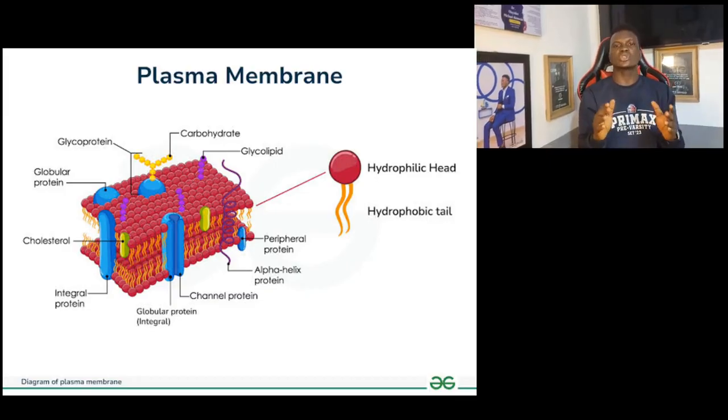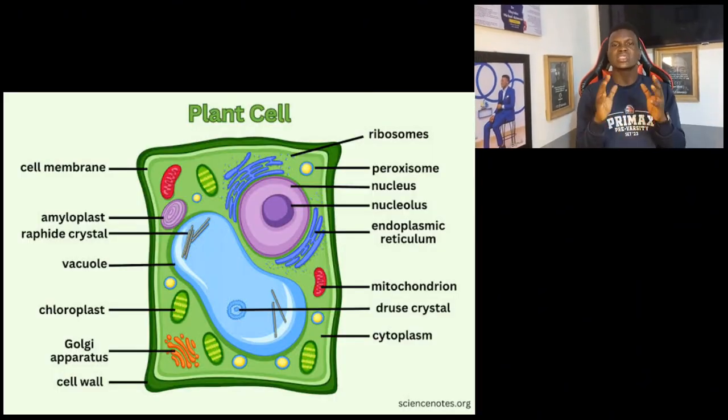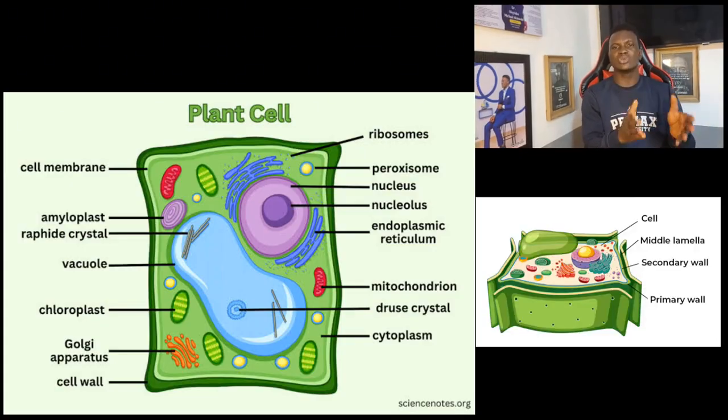Now, there's another structure that is usually found in the plant cell and some other organisms. So this structure is called the cell wall. The cell wall gives rigidity and strength to the plant. It makes the plant stand firm. So this cell wall is usually made up of what we call cellulose. We have the primary cell wall, the middle lamella, the secondary cell wall. We're going to be talking more about the structure of the cell wall in later videos.